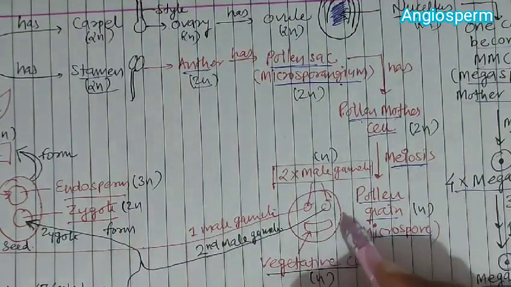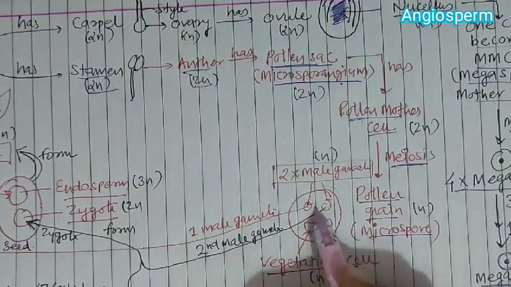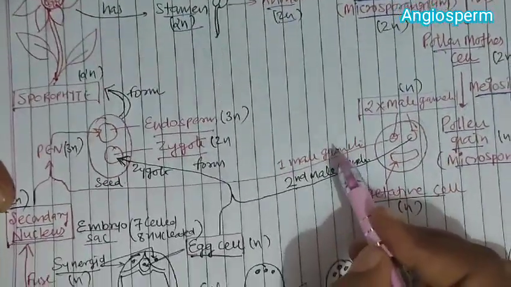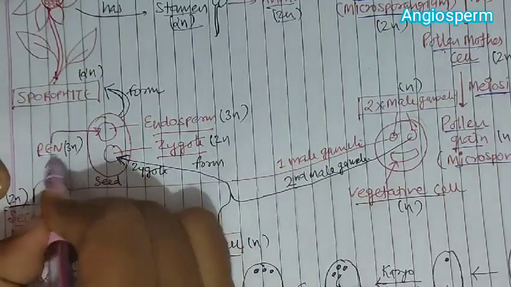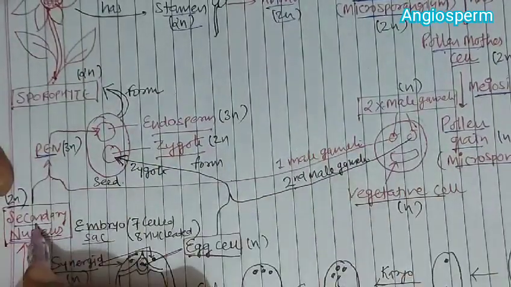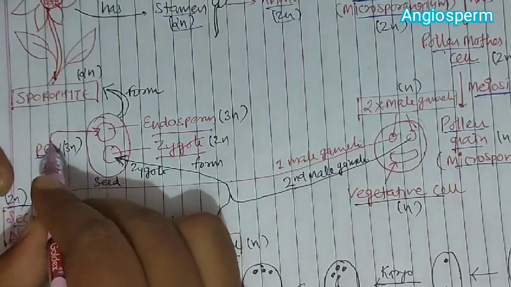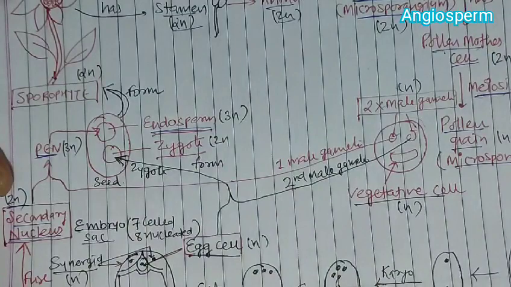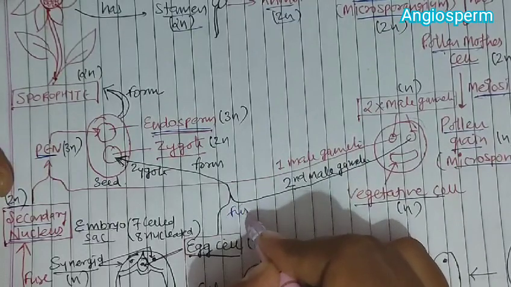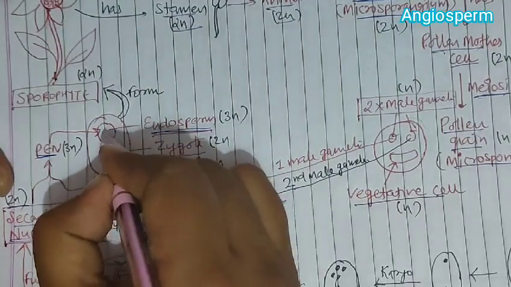Now when we see the structure of this microspore or pollen grain, there are 2 male gametes and 1 vegetative cell. Out of these 2 male gametes, one male gamete fuses with the secondary nucleus and forms a primary endosperm nucleus. The primary endosperm nucleus is formed by the fusion of 1 male gamete and the secondary nucleus, which is formed by the fusion of polar nuclei. That primary endosperm nucleus will form endosperm. Similarly, the second male gamete fuses with the egg cell and forms a zygote. So this is a zygote and this is an endosperm.